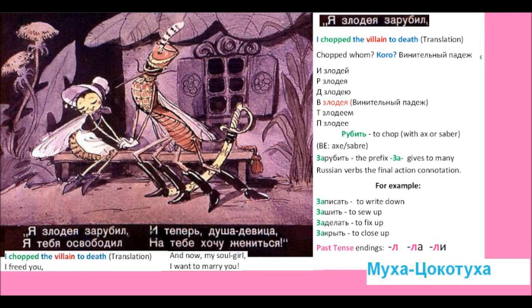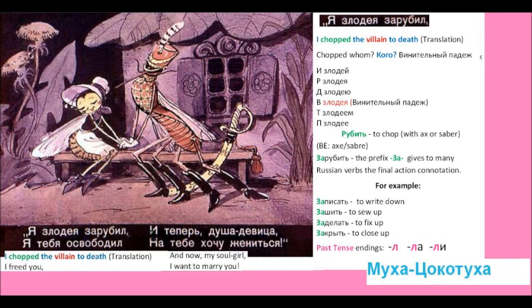Рубить. To chop with an axe or with a saber. Зарубить. This prefix за gives to this verb and to other verbs the meaning of finality of the action, that the action is completed. Зарубить. I give here a few examples. For example, записать, to write down, зашить, to sew up, заделать, to fix up, закрыть, to close up.